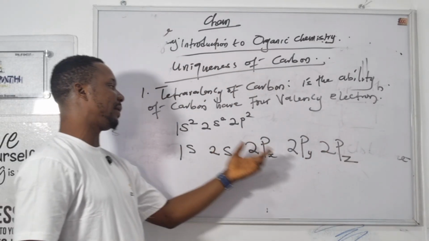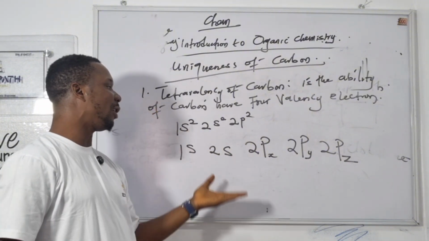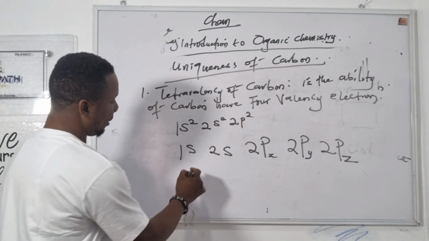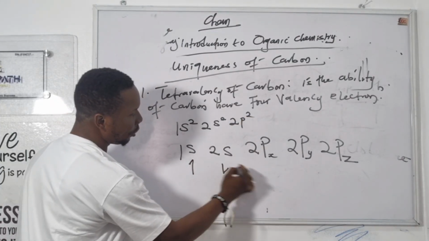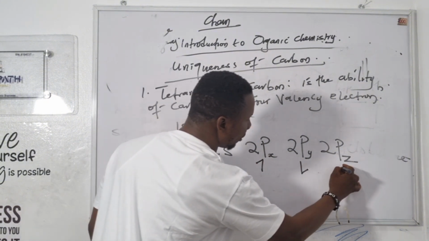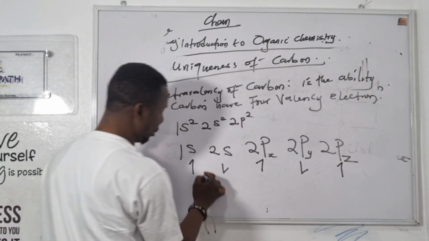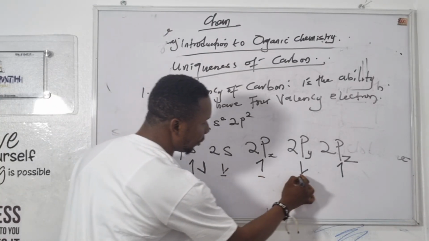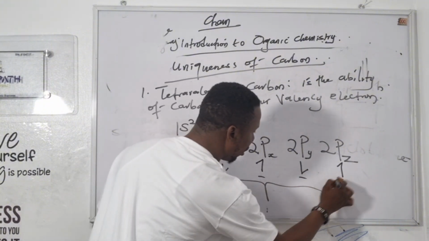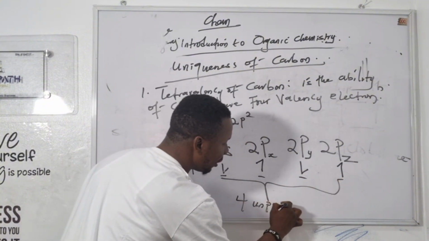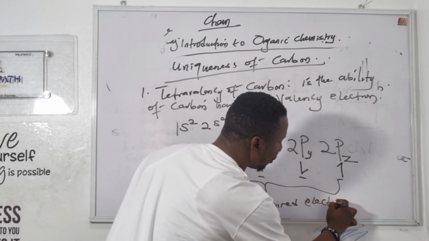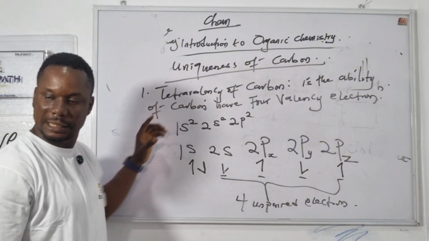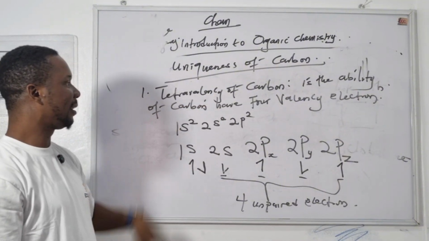Why do we split p orbitals? Because the degenerate orbitals in p are 3. So we have the total electrons: 1 electron, 2, 3 electrons, 4 electrons, and the 5th electron. We have the 6th electron. So look at this: 1, 2, 3, 4. So we have 4 what? Unpaired electrons. That unpaired electron count is the valency, which is 4. That's why carbon is what is known as tetravalent.